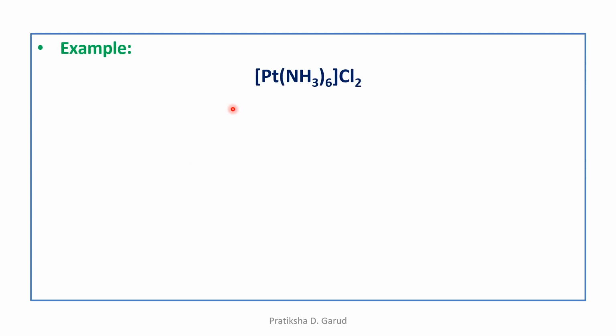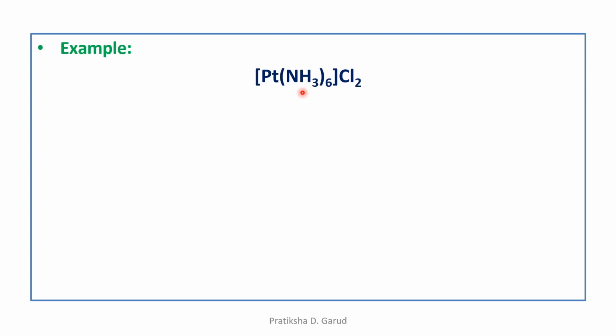Now in this example, we can see that platinum is a central metal ion which is attached to the coordinating groups ammonia and chlorine. The ammonia is present inside the square bracket. There are 6 ammonia inside the square bracket and 2 chlorines outside the square bracket. So these 6 ammonia represent the secondary valency.